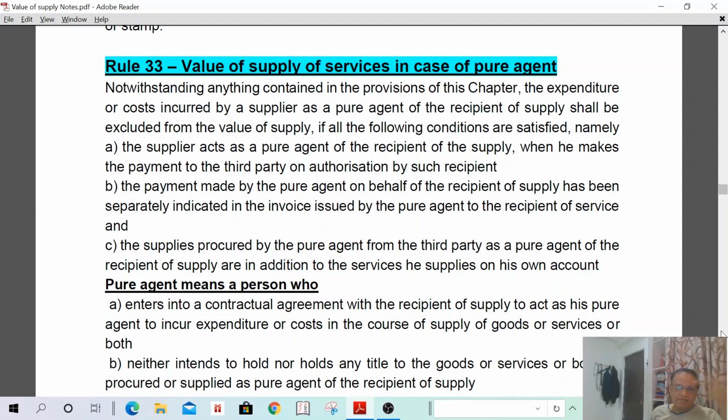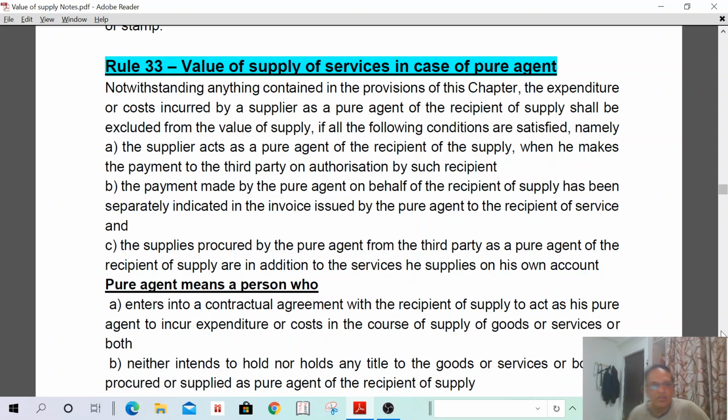It is only as a pure agent on behalf of a third person that I incur some cost. For better understanding, I can give one more example. A C&F agent pays dock charges, customs duty and some other charges, which are actual costs. If the actual cost is taken by the C&F agent from the principal, they are treated as a pure agent. But any additional fees the C&F agent collects are the value of supply. The actual amount they incur is not treated as a value of supply, because they have incurred such cost only as a pure agent.